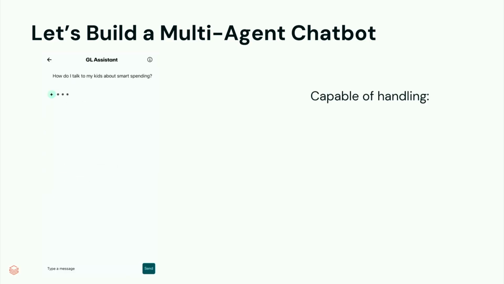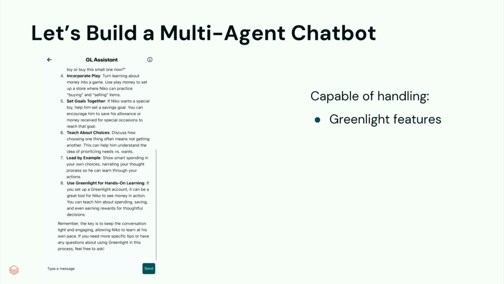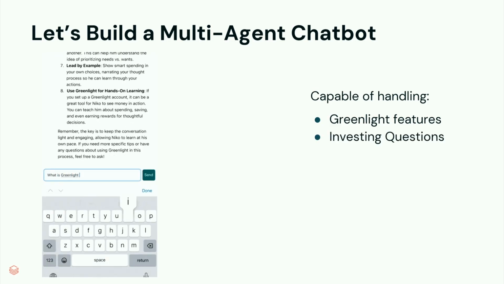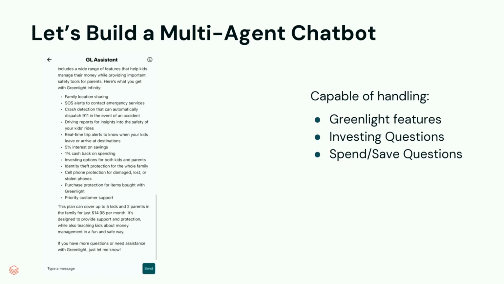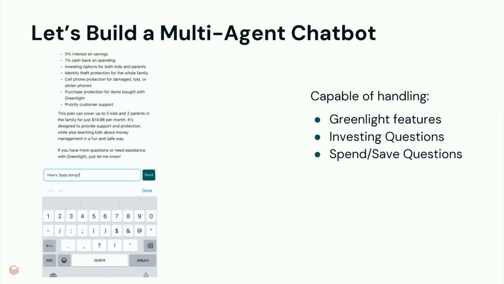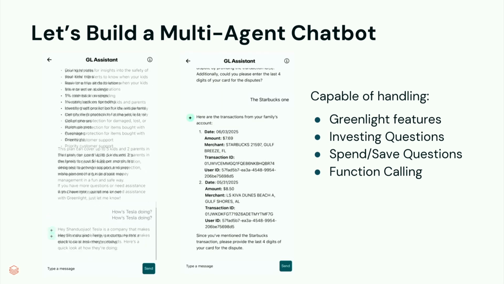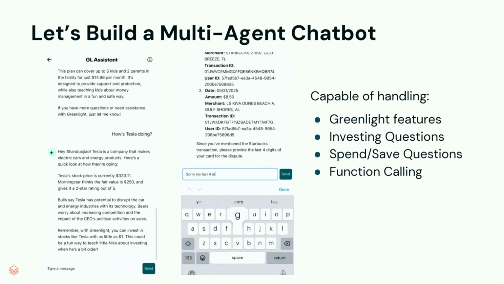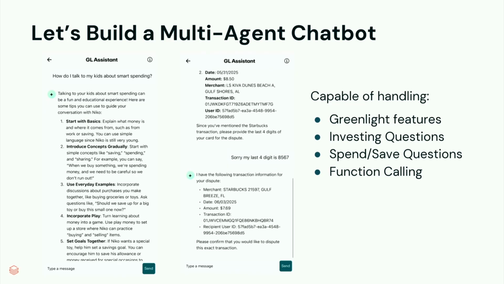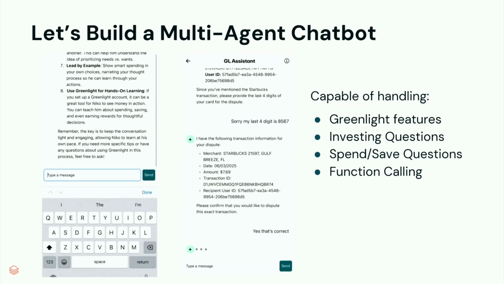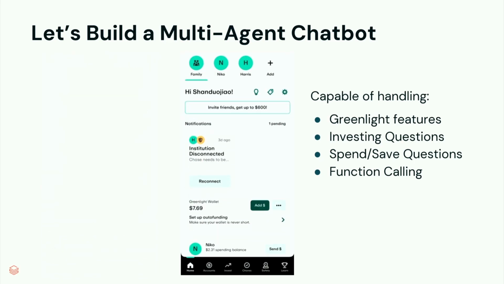This chatbot will be able to handle all kinds of questions, including Greenlight features and products, customer service, and questions about investing concepts, as well as spending and saving questions based on users' spending and saving data. And finally, we will have function calling, which we will talk about. One of the examples would be to dispute a transaction based on the user's spending data.